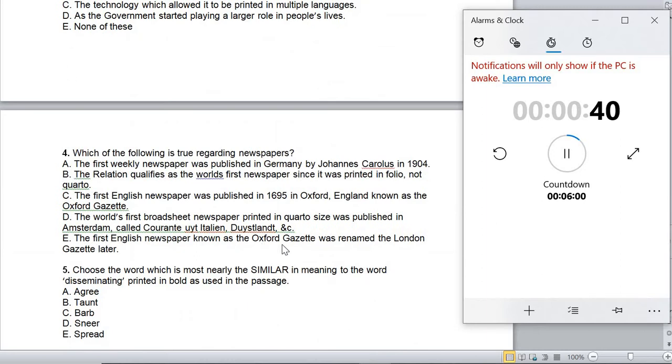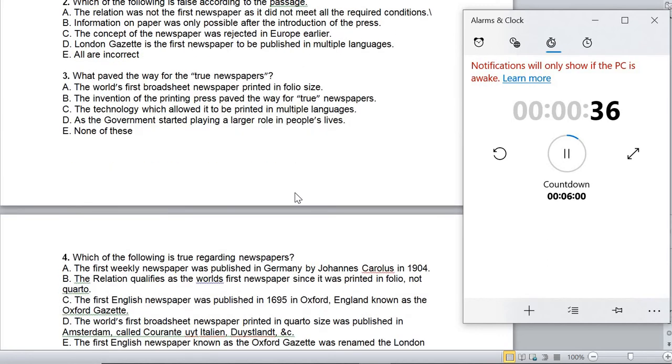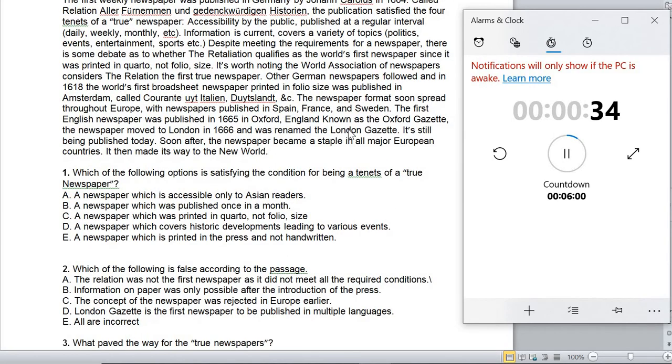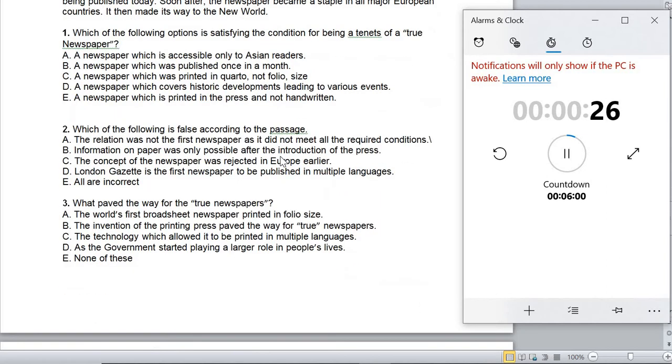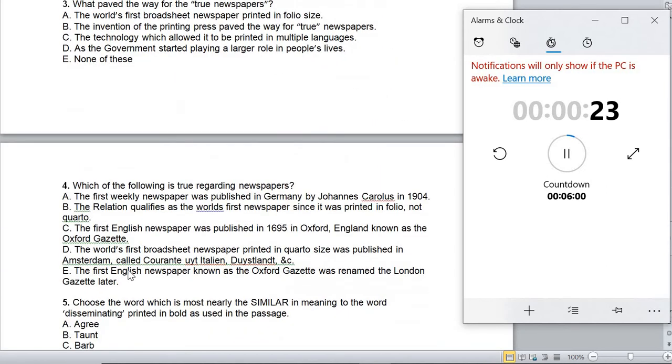The first English newspaper known as the Oxford Gazette was renamed the London Gazette later. So let us search for this. Oxford Gazette, the first English newspaper was known as Oxford Gazette and then moved to London and then was renamed the London Gazette. So yes, that is true. So the following is true. So option E is the correct answer.